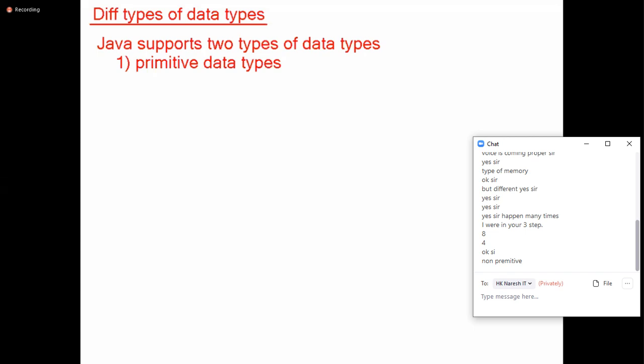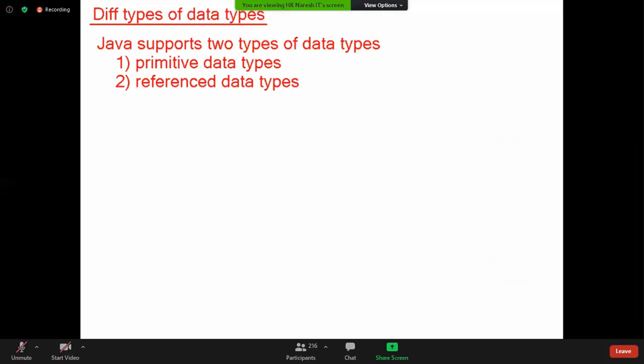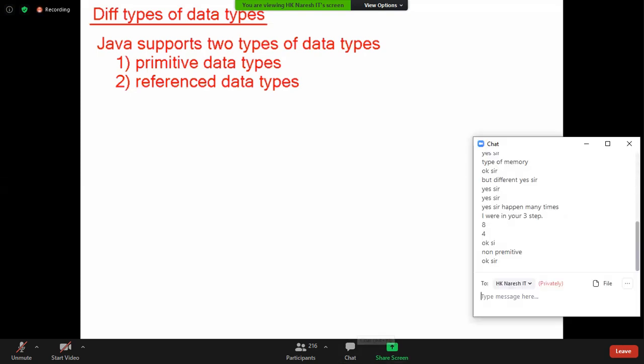Excellent. Wonderful. Marvelous. Whoever told you non-primitive data type, after class is completed, go and murder them. Okay, Java doesn't have a non-primitive data type. Java has reference data types. The word non-primitive data type is wrong. There is no non-primitive data type. Primitive data types, reference data types.